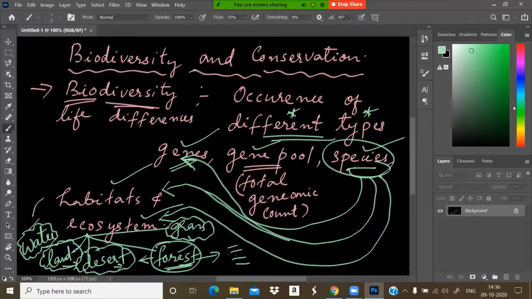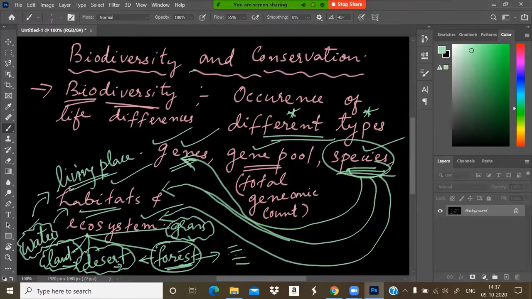Various ecosystems consist of different habitats. Habitat means the living place of an organism, the living area where the organism lives. And different species of organisms consist of different numbers of genes, no?